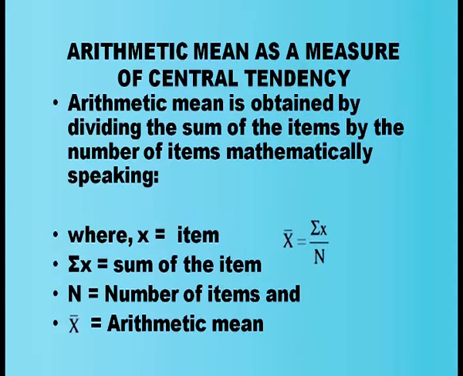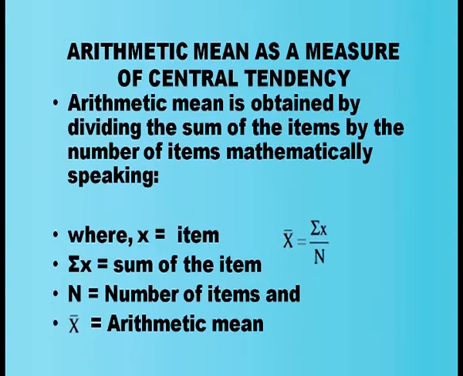The most important among them are arithmetic mean, median, and mode. These three are the most important measures of central tendency. And among these, the simplest method of finding out the central value is arithmetic mean, and it is the most commonly used method.